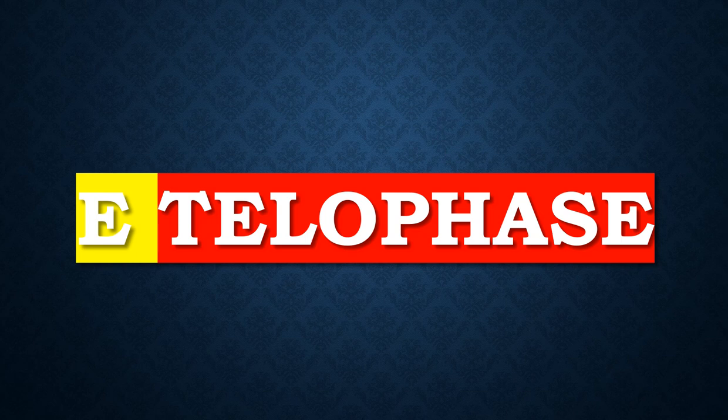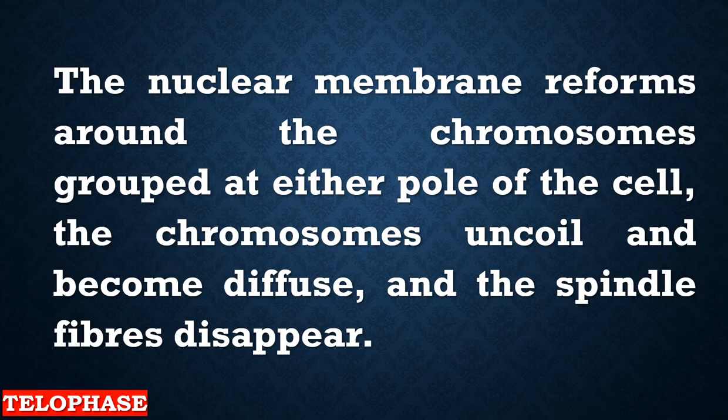And by that comes the telophase, the last stage of mitosis, where the nuclear membrane reforms around the chromosomes.